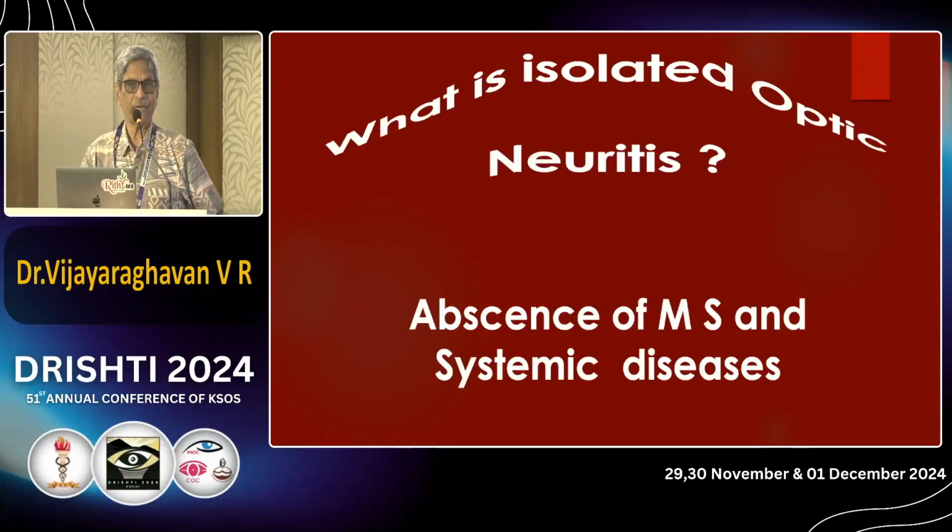Then we have isolated optic neuritis. What is isolated optic neuritis? Inflammation of optic nerve again, but when you are not having associated multiple sclerosis or any other systemic problem associated, you take it as isolated. But you cannot leave it like that, because this fellow may land up in multiple sclerosis in future. That's why you have to follow the persons properly.